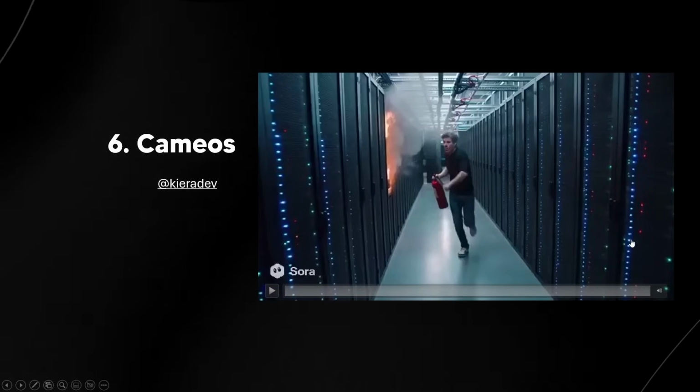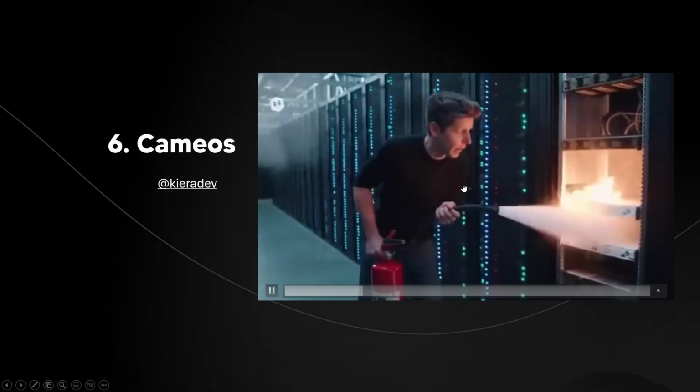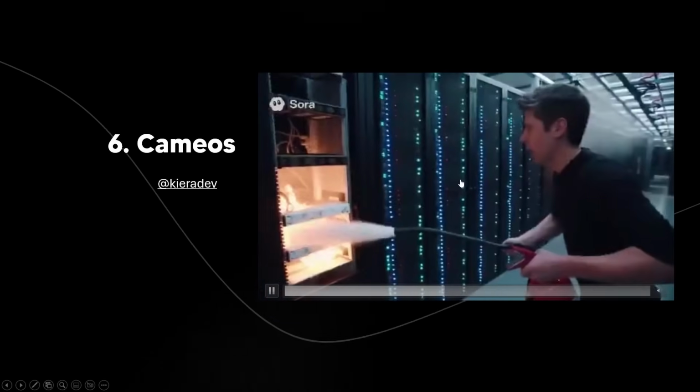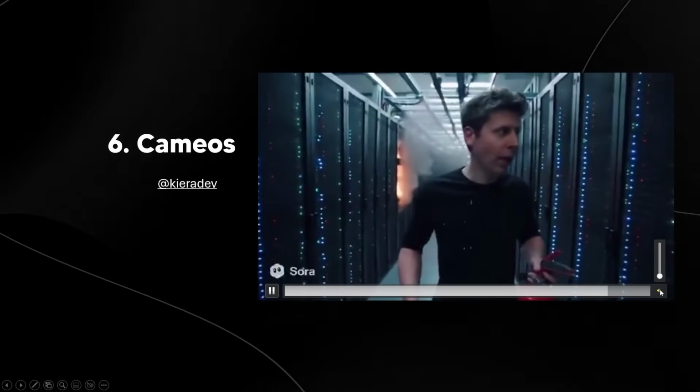Look at this cameo someone created of Sam Altman running through the data center area. Basically, probably is what's going to happen right now, you know, putting fires out on the GPUs. I mean, it's pretty hilarious what's going on.